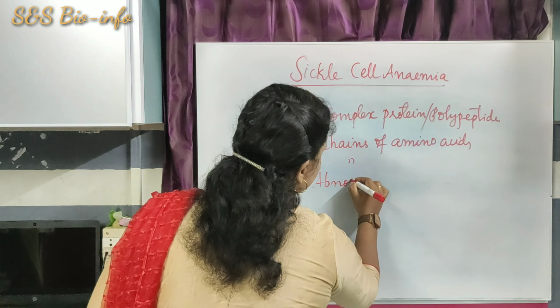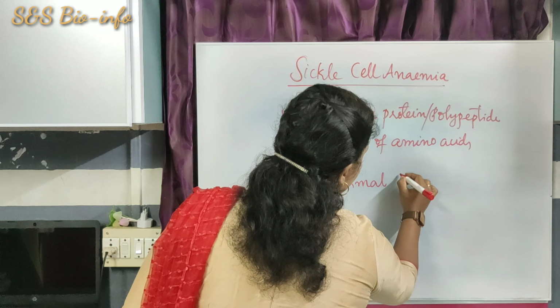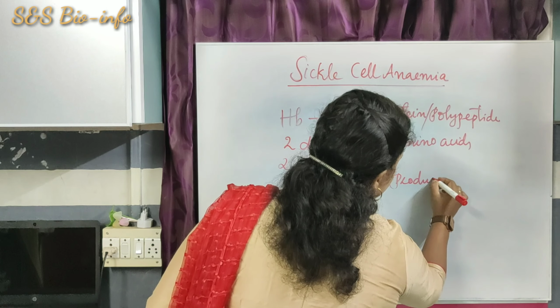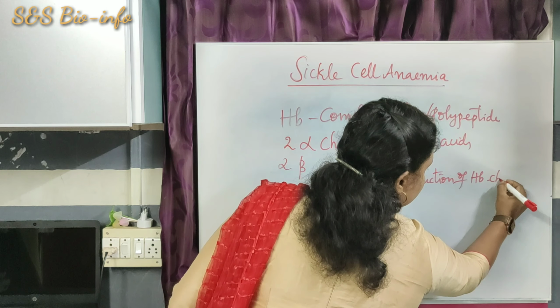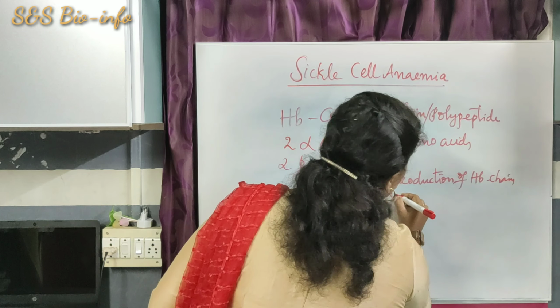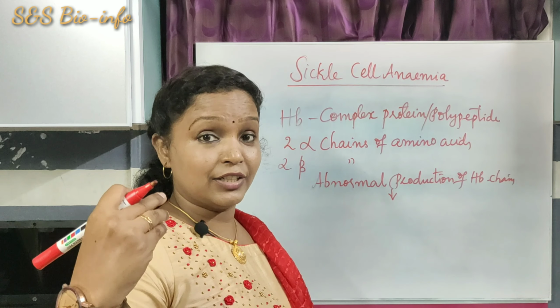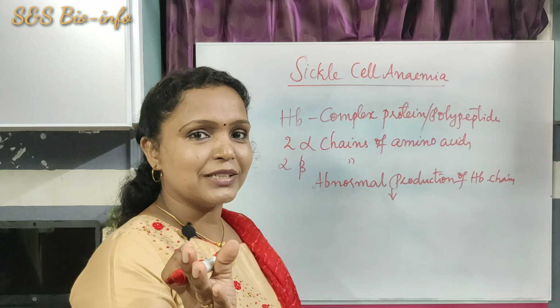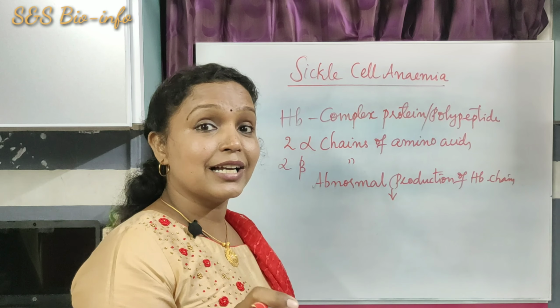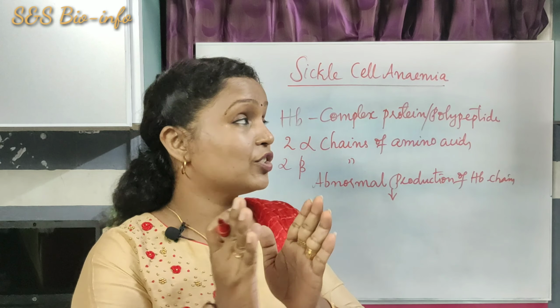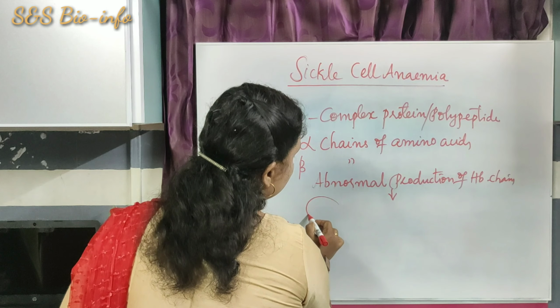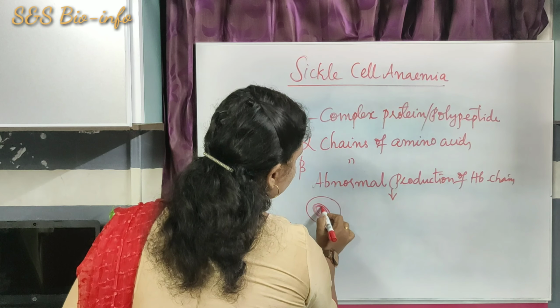Abnormal production of hemoglobin chain leads to what? The shape or the structure of the RBC changes into sickle cell. So here the RBC has a specific structure, a biconcave disc shaped structure.